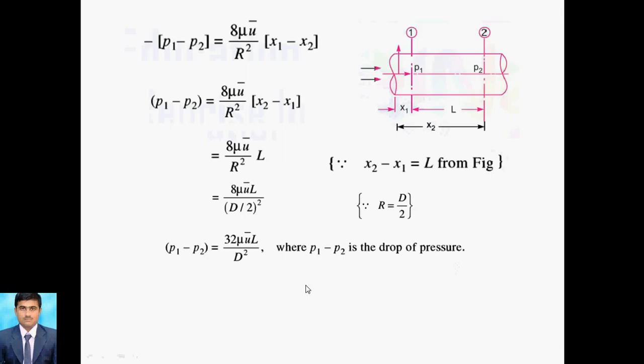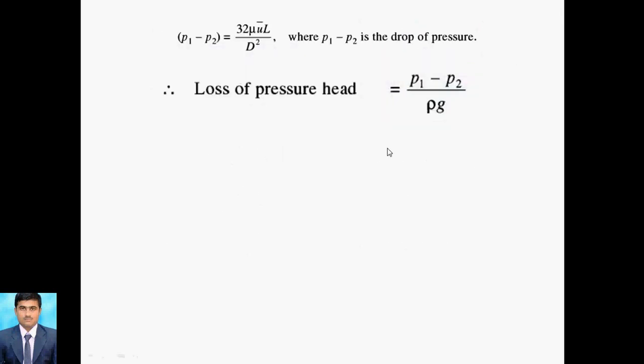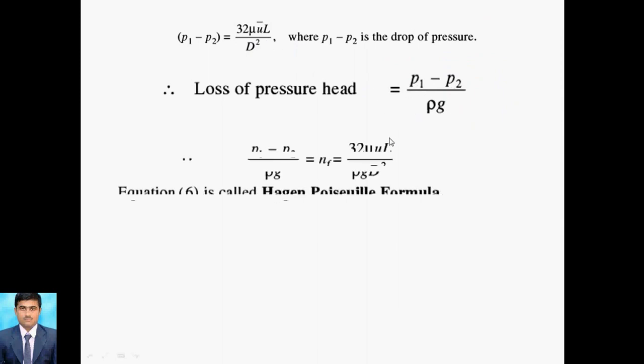So this is the relation for finding out the drop of pressure. This drop of pressure is nothing but loss of pressure, it is nothing but p by rho g, or you can say (p1 minus p2) by rho g. So you can take it as it is over here. This is called the loss of pressure head, and this is called HF. So we put it directly over here, rho g, you can multiply this side.